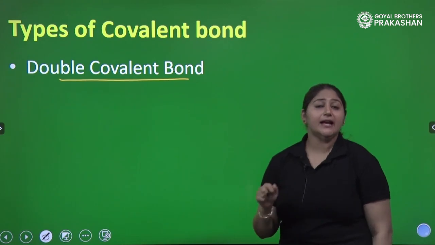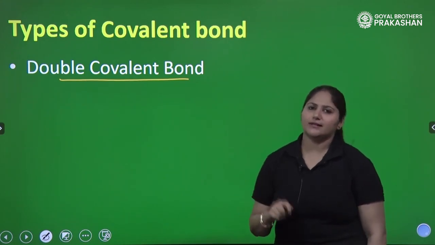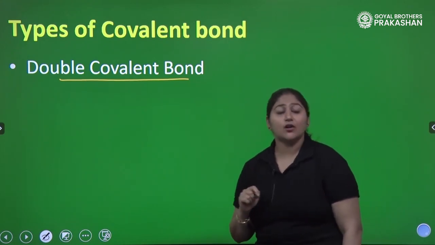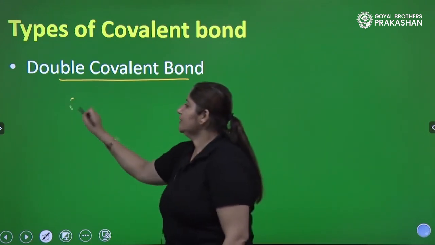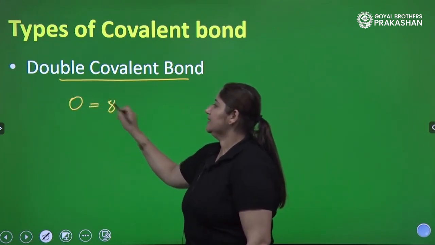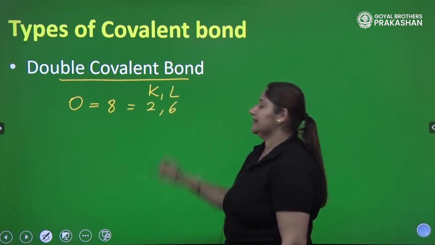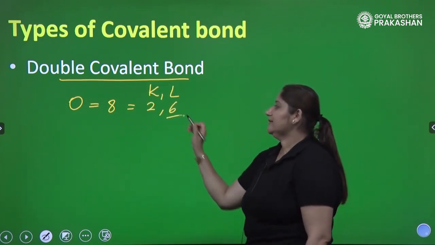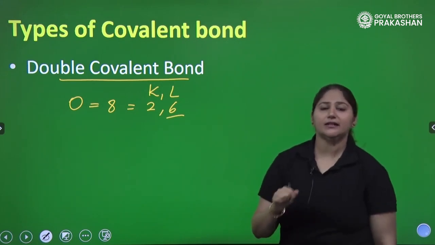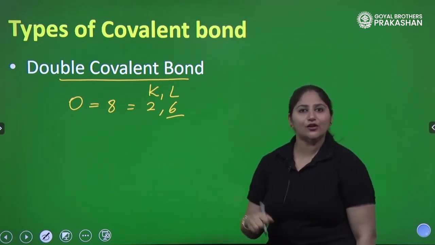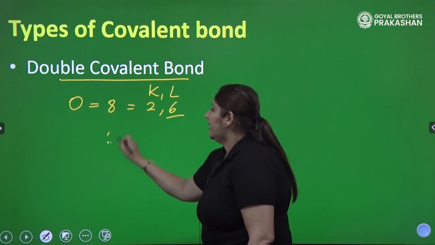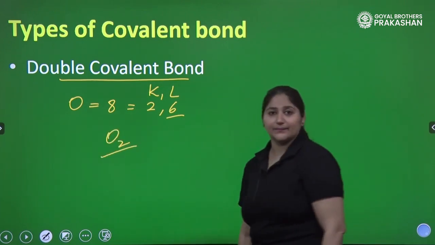So is there any atom which needs 2 electrons? Think about that. Yes, oxygen. Think about oxygen. Oxygen has atomic number 8. So the configuration in second shell is 2, 6. Now it has 6 valence electrons. How many electrons does it need? It needs 2 more electrons. So how does O2 gas exist?